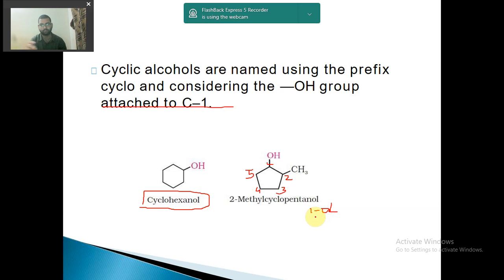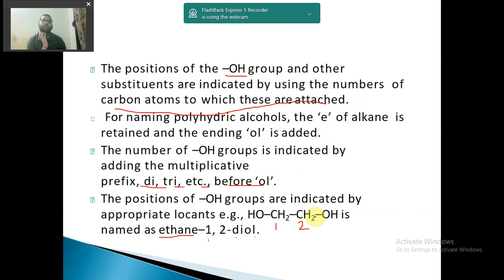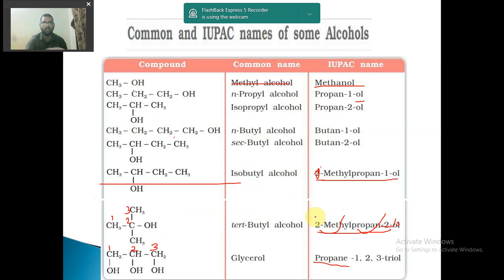Both are correct. So what did we study? Let us first revise because this is tricky. You have to just name it like this. First you try to name it like this, and when alkyl groups are present, you have to be careful how you name it. Okay.